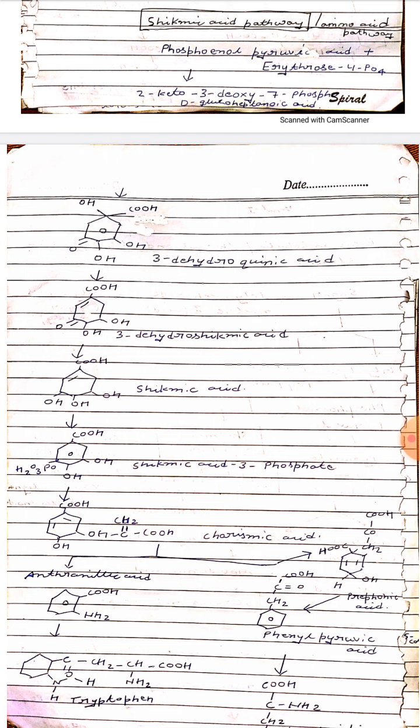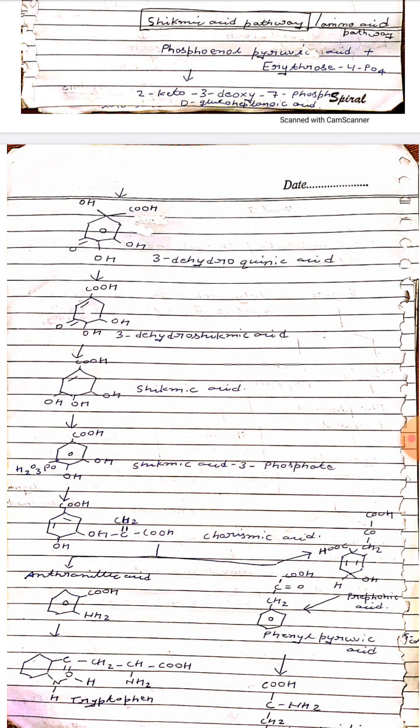Now let's come to the pathway, which is shown in step by step reactions. Actually, I told you the shikimic acid pathway starts from the glycolysis pathway, which converts the simple carbohydrates into pyruvates or other products. Okay. Now the sugar molecule is converted into phosphoenol pyruvic acid.